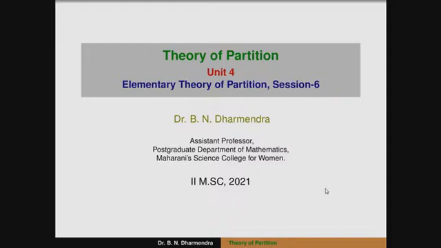Today I discuss Ramanujan's conjectures: P of 5n plus 4 is congruent to 0 modulo 5. Similarly, P of 7n plus 5 is congruent to 0 modulo 7. Similarly, P of 11n plus 6 is congruent to 0 modulo 11. By using the Pascal triangle, we can take the values of a plus or minus b whole to the power of 5, 7, 11. So we can easily prove that one. So we have to start the session.